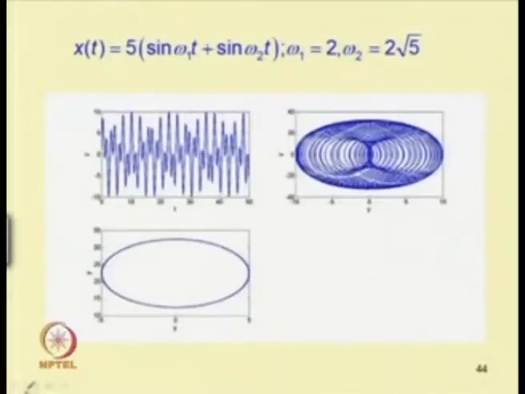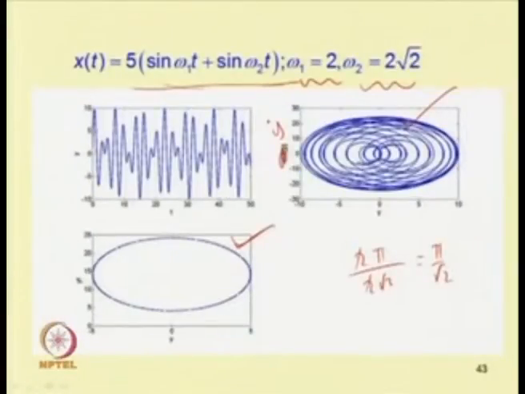So, in this example omega 1 equals 2 and omega 2 equals 2 root 2, and we are plotting x(t) equals sin omega 1 t plus sin omega 2 t. So, this is the response and this is the Poincare section.